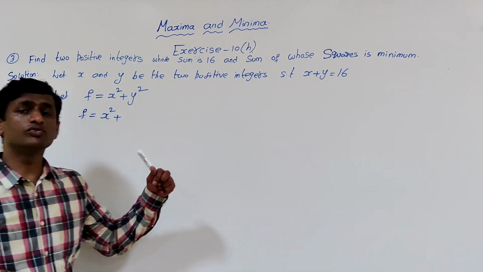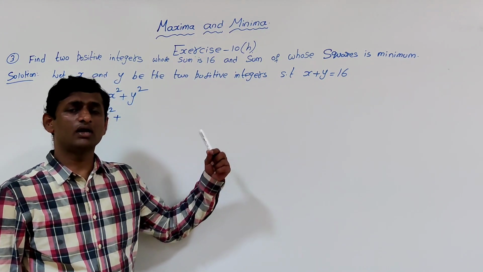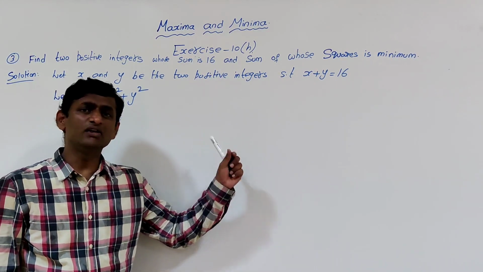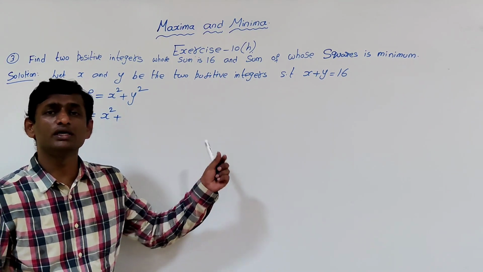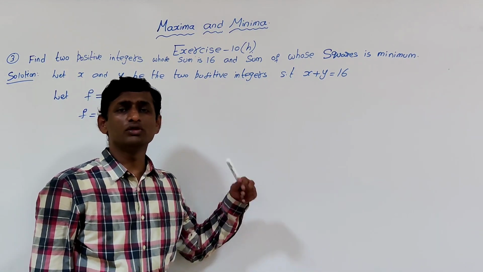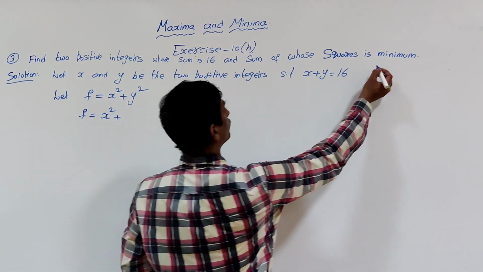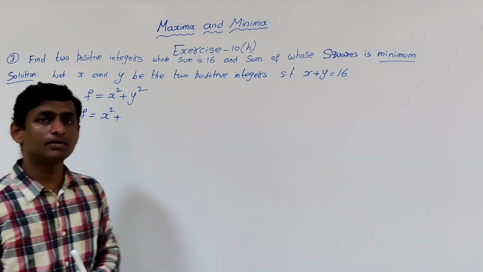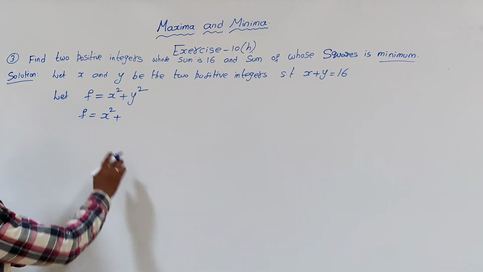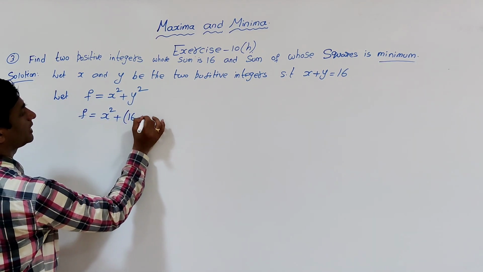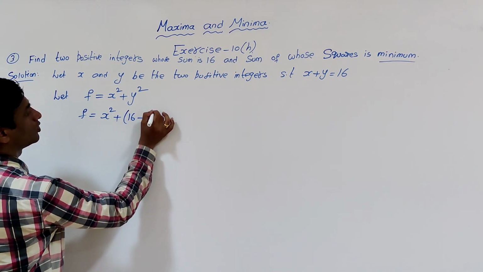Means in order to find out the maximum or minimum, we have to bring the given condition function into a single variable, either in terms of x or in terms of y. And we know the procedure how to find out the maximum or minimum. And he is asking for what value of x and y it is minimum. Now, what is y from the condition? That is 16 minus x whole square.